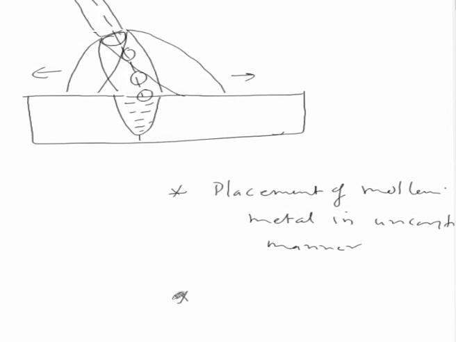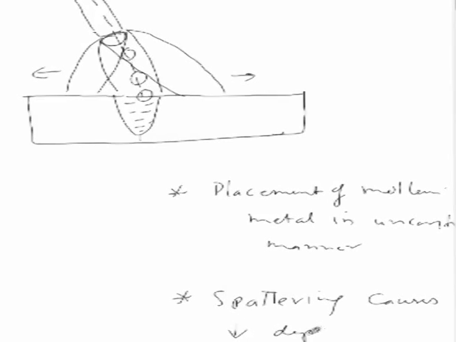The second aspect is that uncontrolled placement also leads to spattering of the molten metal, and spattering causes a reduction in deposition efficiency, because we are melting the metal but we are not able to deposit it at the right place, which in turn leads to reduced deposition efficiency of the welding process. Therefore, it is always desirable to avoid arc blow while using arc welding.